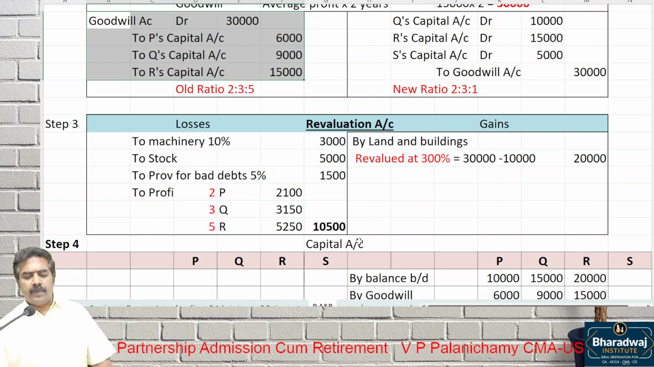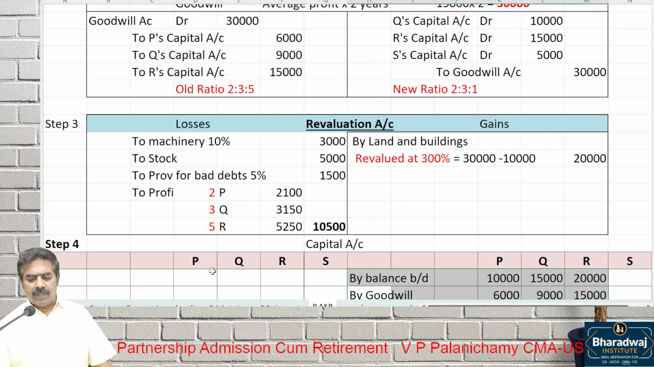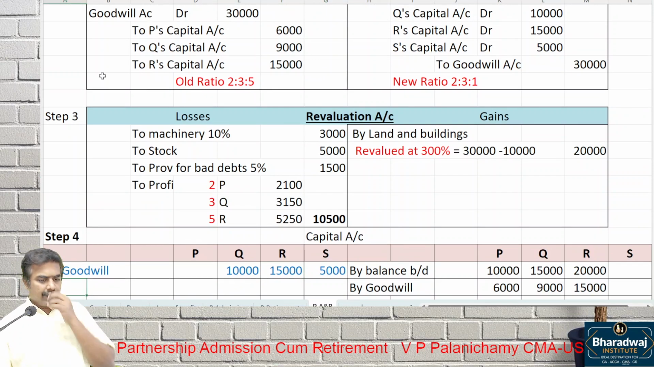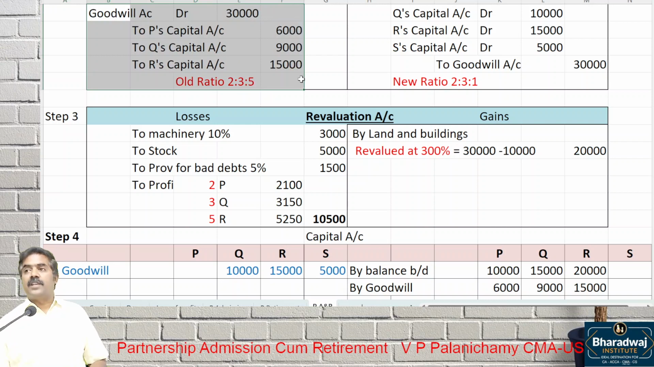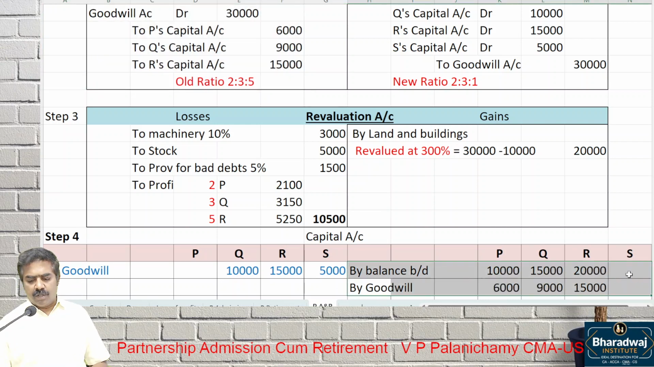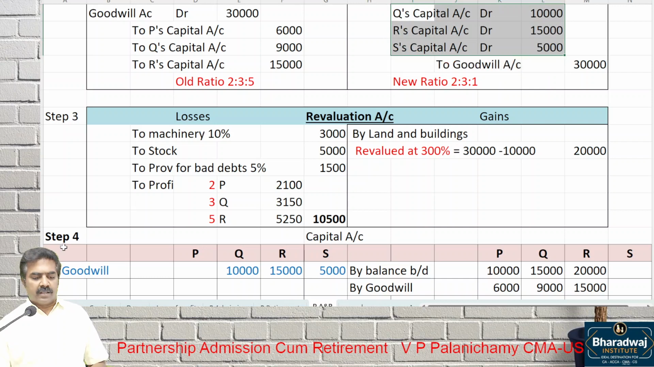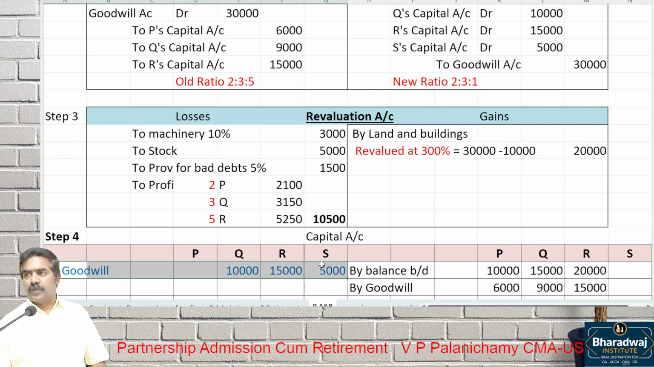Goodwill, how will this be posted? By goodwill, PQR. To write off the goodwill, what do we do? To goodwill written off, QRS. 10,000, 15,000, 5,000. While increasing the goodwill, it is for old partners, by goodwill for PQR. While writing off, it will be for which partners? Partners of the new firm, in new ratio.